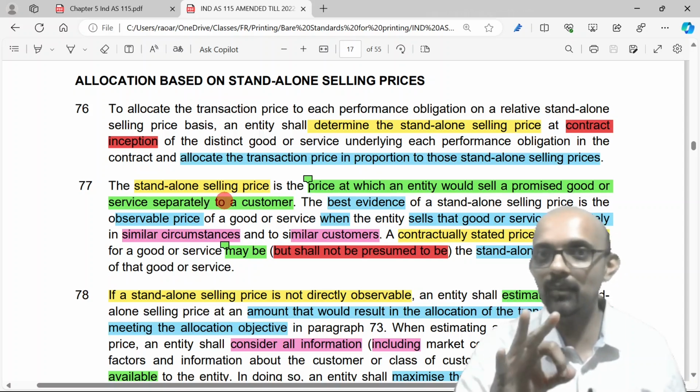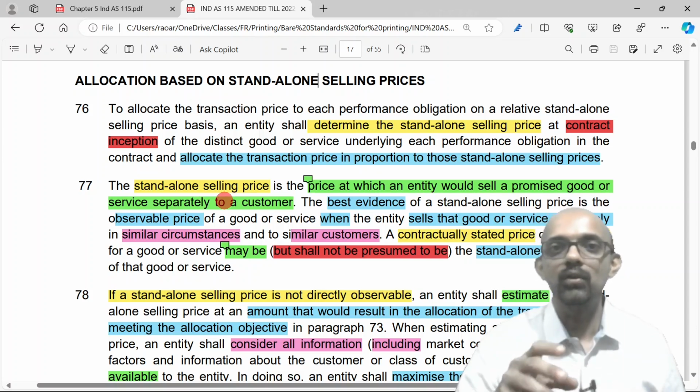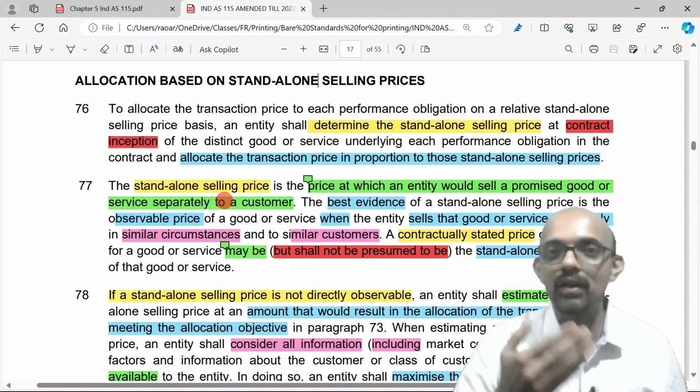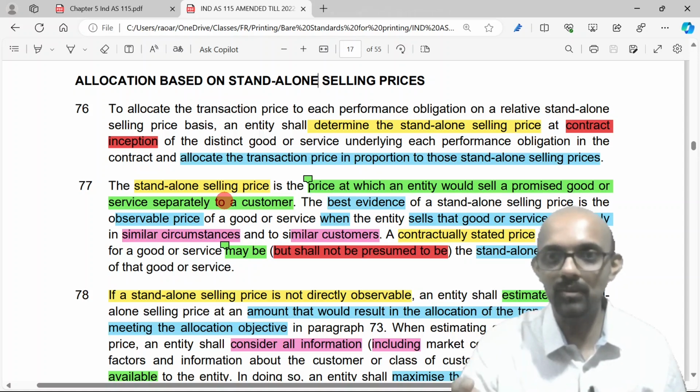So here there are three performance obligations. When you sell all three together, there could be a discount. If you were to transfer those services separately, what would be the price? That is the standalone selling price.